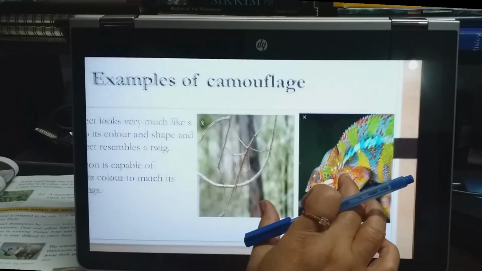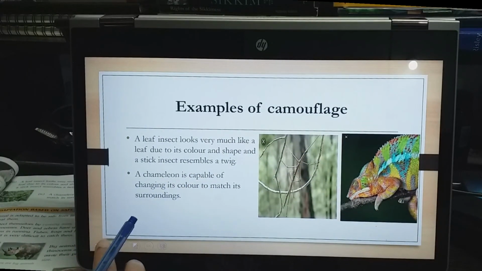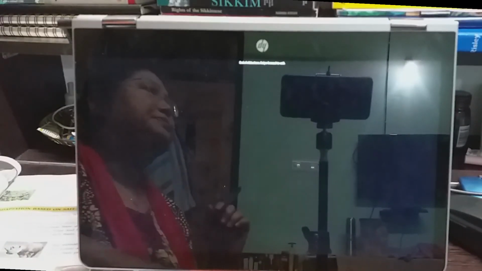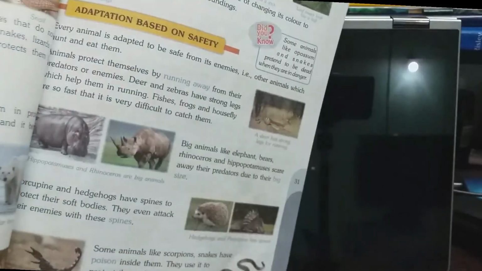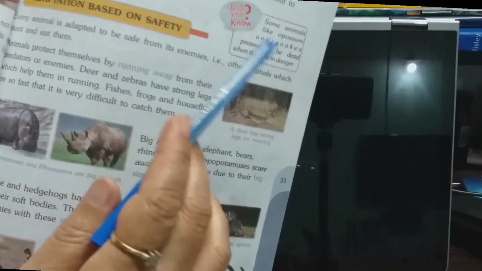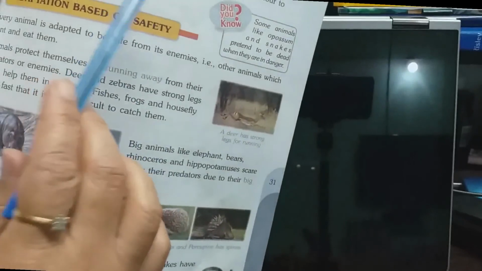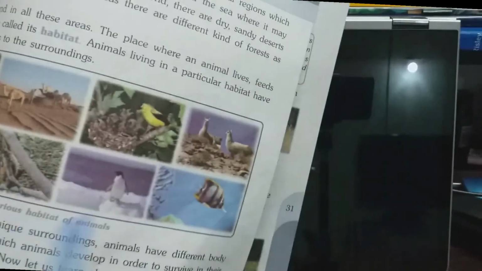Okay, children, so this much for today. We will learn more in the next lesson. Children, please go through this chapter. Read the book, go through these chapters till page number 31, till here, camouflage. Try to understand what is written there.